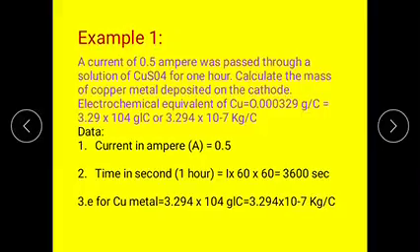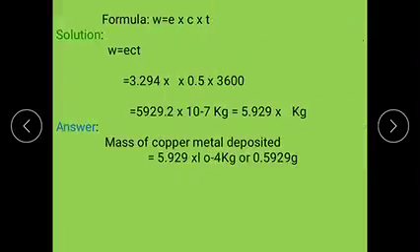The electrochemical equivalent of copper is 3.294 into 10 to the power of minus 4 grams per coulomb, or 3.294 into 10 to the power of minus 7 kilograms per coulomb. The formula we have to use is W equals E C T. E is given in the problem, C we already know, and T we also know.